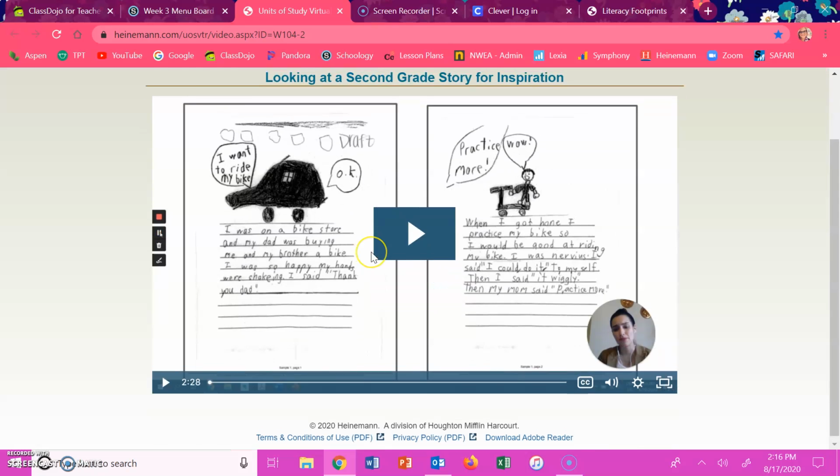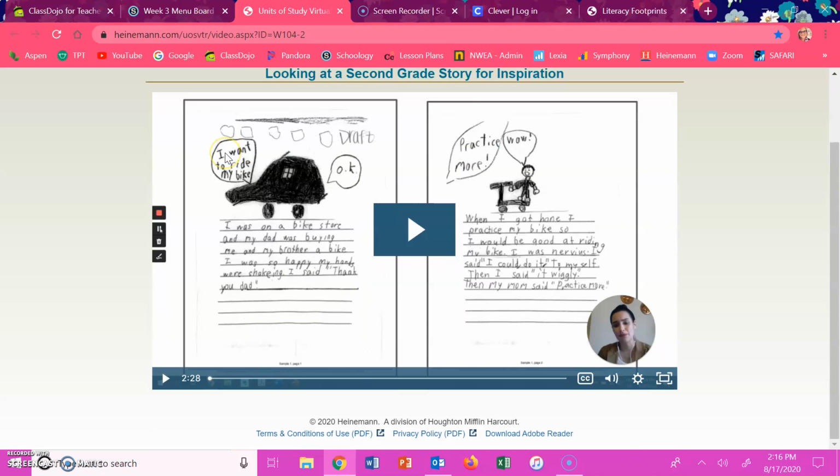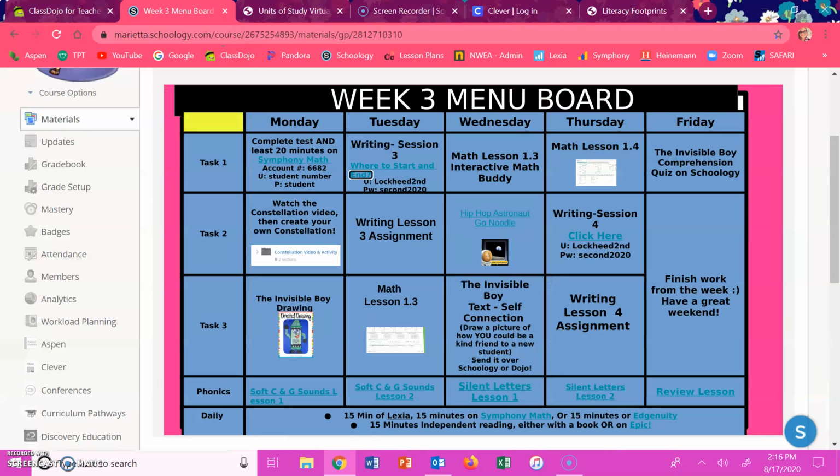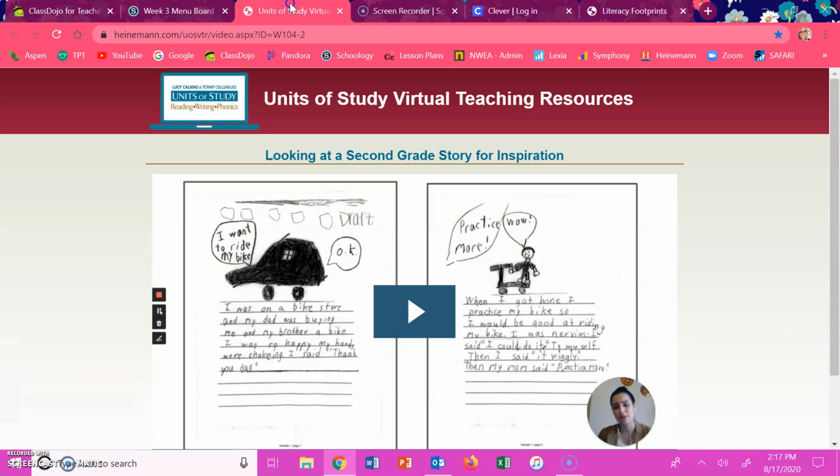Now, I'm already automatically logged on, but there's going to be a username and password for the students to enter. The username is going to be Lockheed Second, and the password is Second 2020. What I will need parents to do for Lockheed Second is make sure you help students capitalize the L, so the shift in L. So students may need help logging in, so click the video. Lockheed Second is the username. Password is 2020.